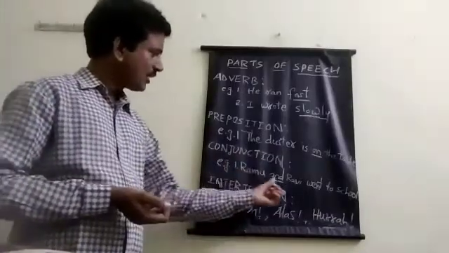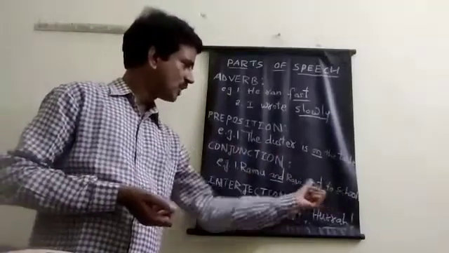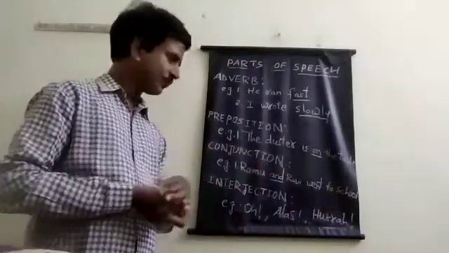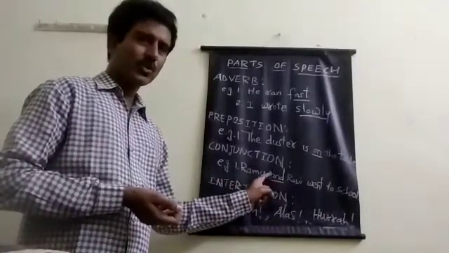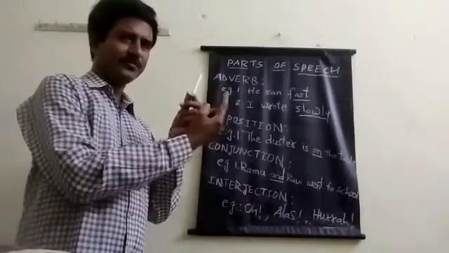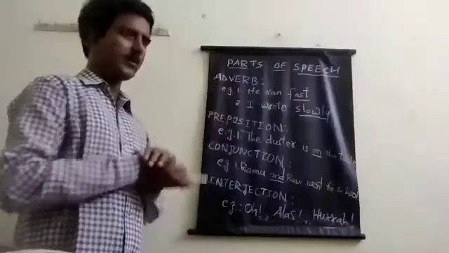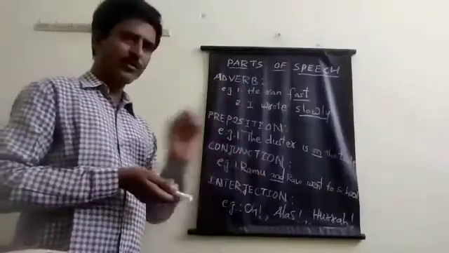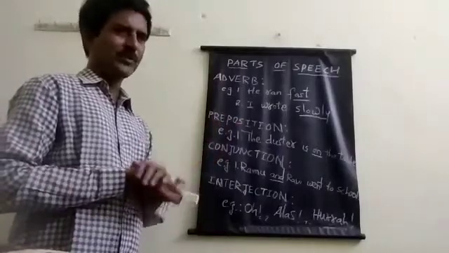Suppose Ramu and Ravi went to school. Here Ramu went to school and Ravi went to school. These two words are added with "and". So Ramu and Ravi. Is this chalk piece or pen? Like that. This chalk piece and pen are linked with "or". And is this A or B? So A or B. These two letters are added with "or".